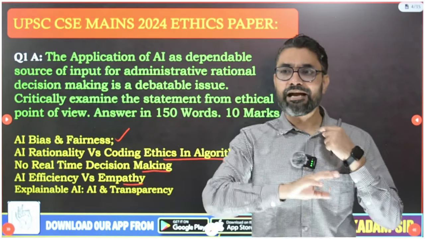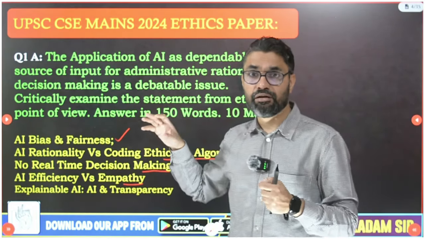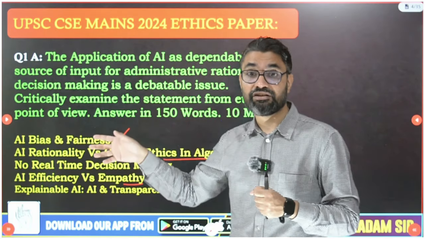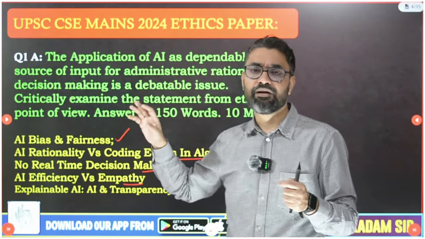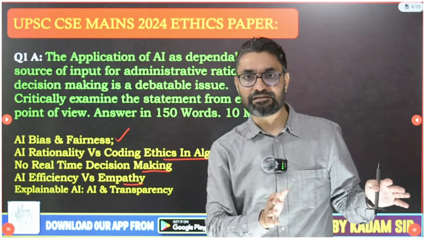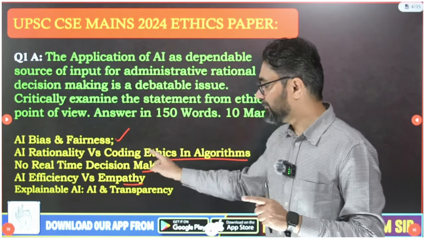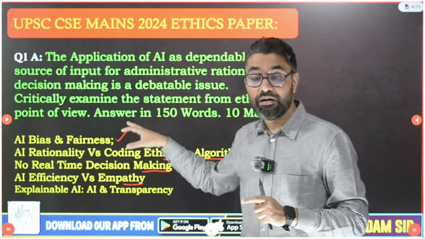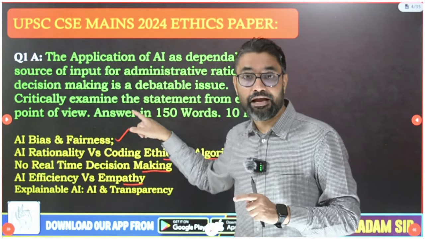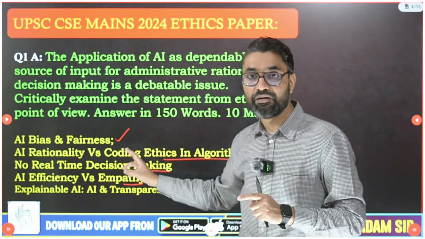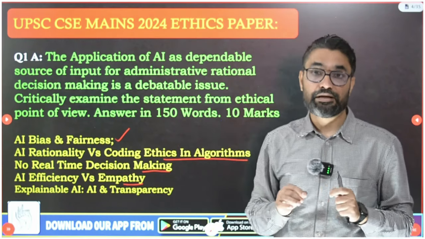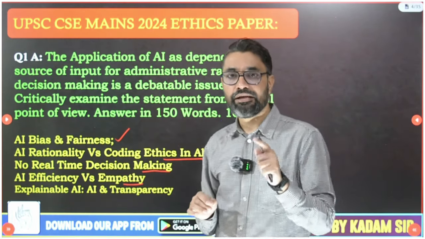So on both sides, you have to analyze the advantages of AI in decision making and the problems, especially ethical ones. Don't discuss that there will be less digital penetration in India, digital literacy issues, databases are not proper. All this, don't make it a science and tech answer. Stick to ethical issues like empathy, transparency, coding ethics in AI. AI bias will lead to lack of fairness, lack of justice. And this is a very important insight that I wanted to give you. Keep ethics paper.